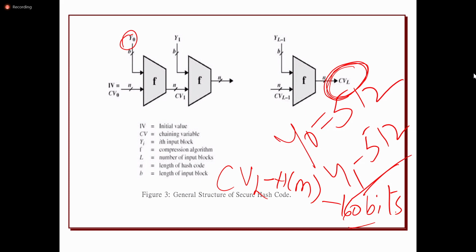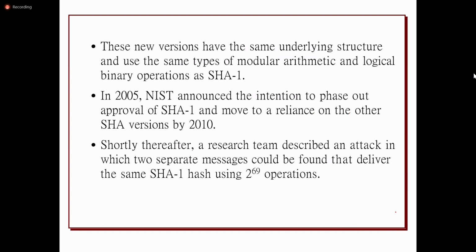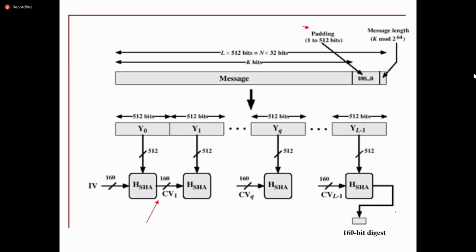Okay, for the SHA-1 algorithm, 160 bits is the output hash code size. This is the representation, or the block diagram, of the SHA-1 algorithm. What it is going to do is take the entire message.